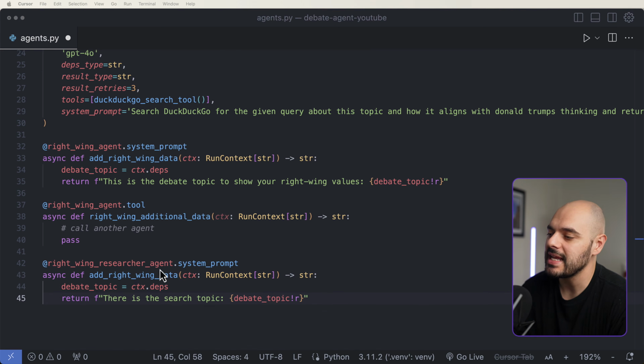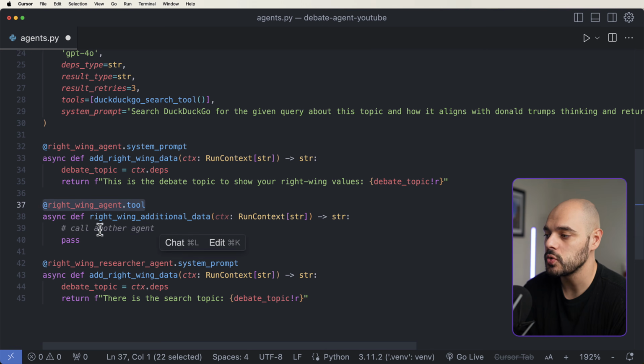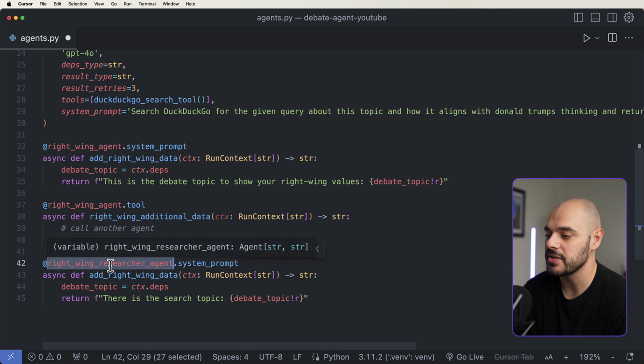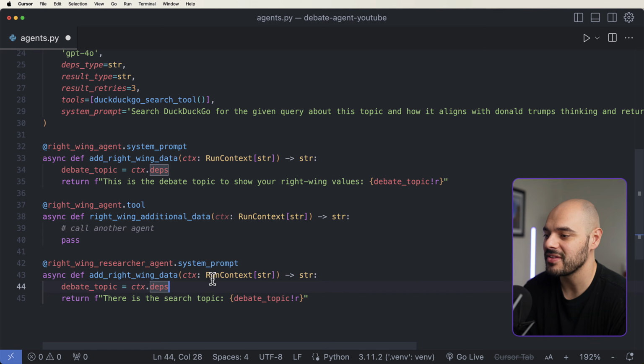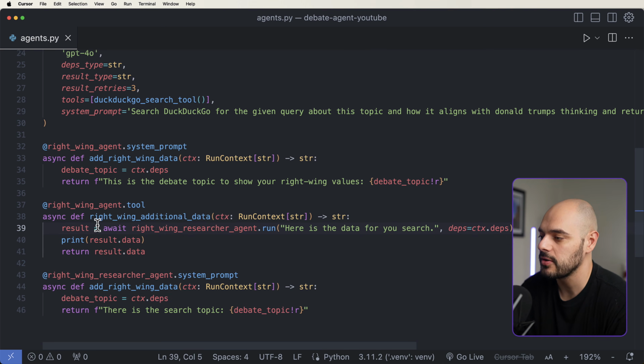Now we don't need any kind of tools here, but what we do need to do is have this right-wing additional data function, this right-wing agent tool, call this agent and then have this agent call the system prompt. And we can do that by just passing in this code right here, where we can say return await, where we're going to be calling our researcher agent. We're going to say, here's the data for your search, and we're going to be passing in that dependency.